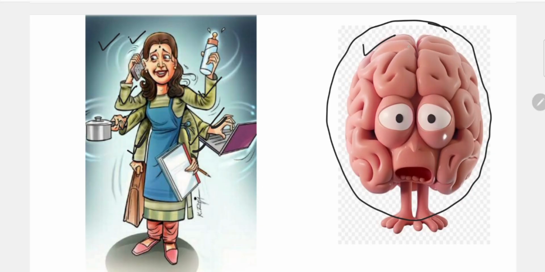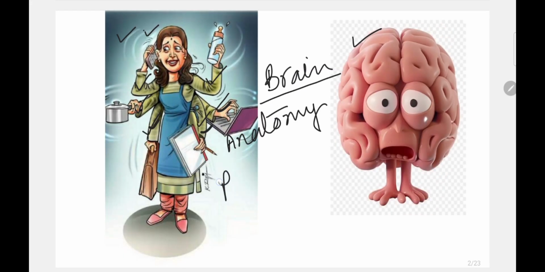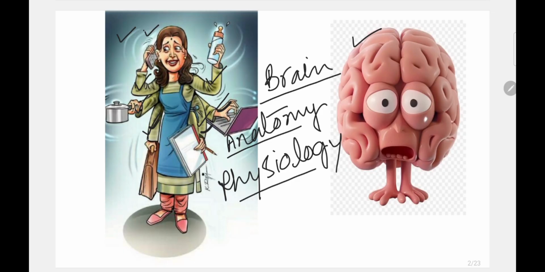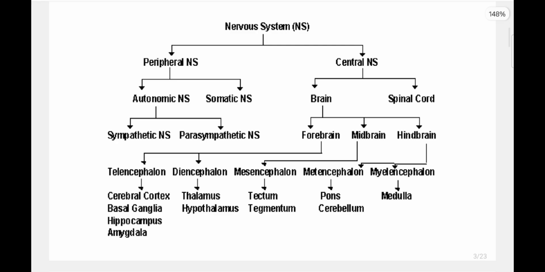Because within our brain, yes, in today's class I will discuss the brain, its anatomy and physiology. Physiology means function and anatomy means its structure. So within the brain there must be different centers located that are responsible for different kinds of functions. Okay, so we will study its structure and function one by one. Here is the next slide where we will see the division of the nervous system.